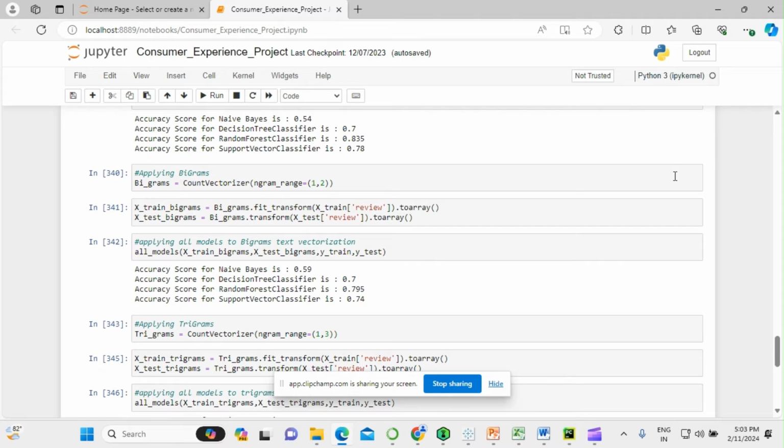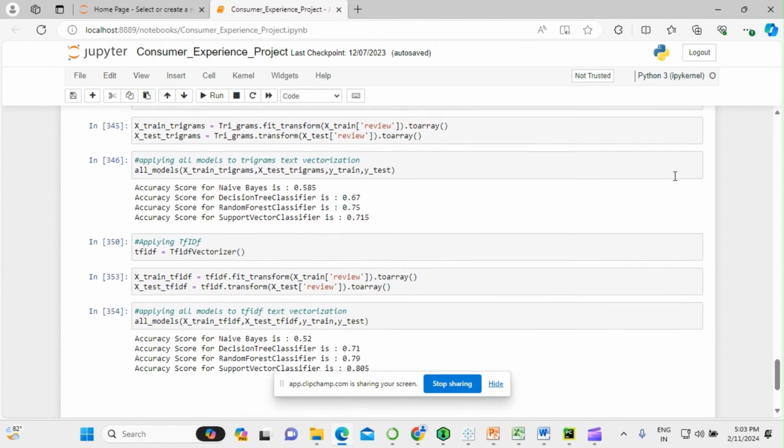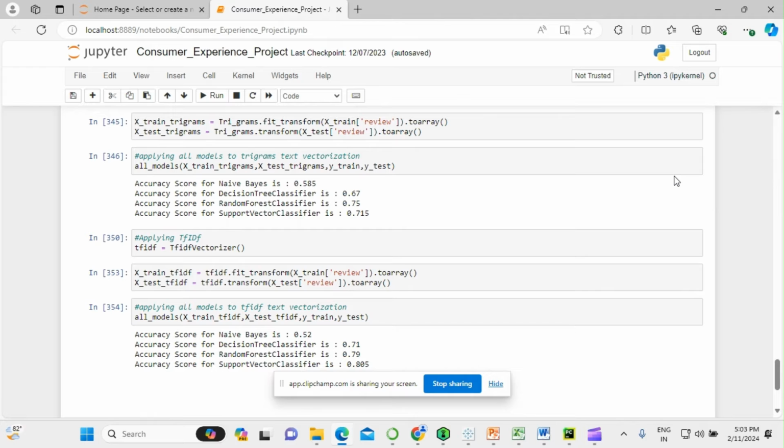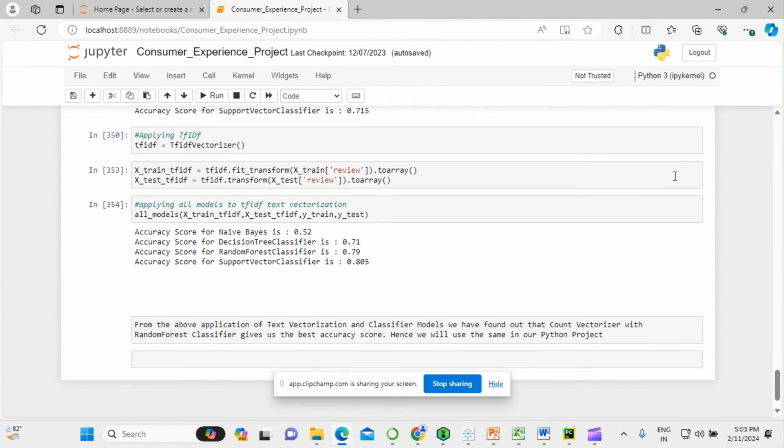Next, I have applied bigrams as a vectorizer technique and again repeated the steps to get the accuracy score. Then I have again repeated the steps on trigrams and lastly the TF-IDF vectorizer technique. After applying all these techniques, I have found out that the random forest classifier is giving me the best accuracy on my current dataset.